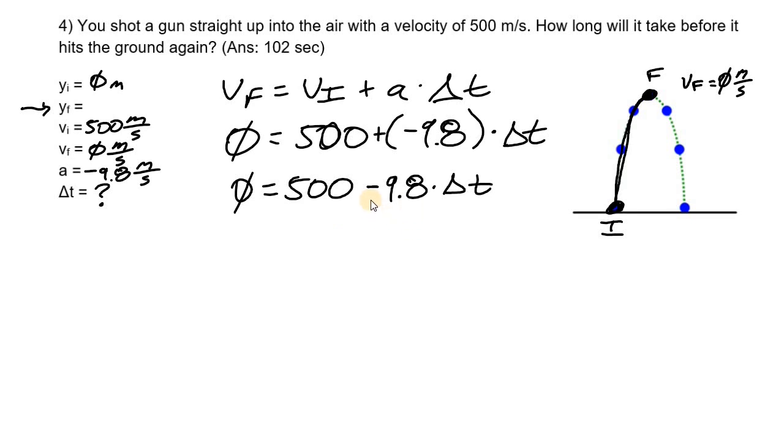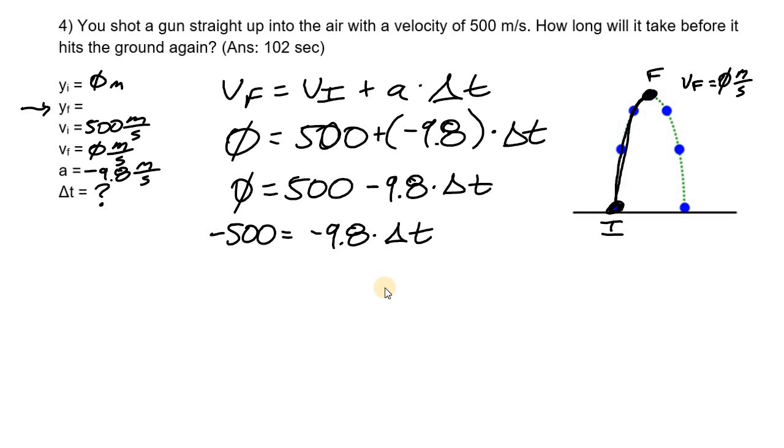Now, once again, we do have two terms over here. Terms are once again separated by plus signs and minus signs. We have this term over here, which includes the variable that we're trying to solve for. So let's get rid of this term over here, which is a positive 500, simply by subtracting 500 on both sides of the equation. And then we have a multiplication of negative 9.8. So how do we get rid of multiplication of negative 9.8? Let's divide both sides by negative 9.8.